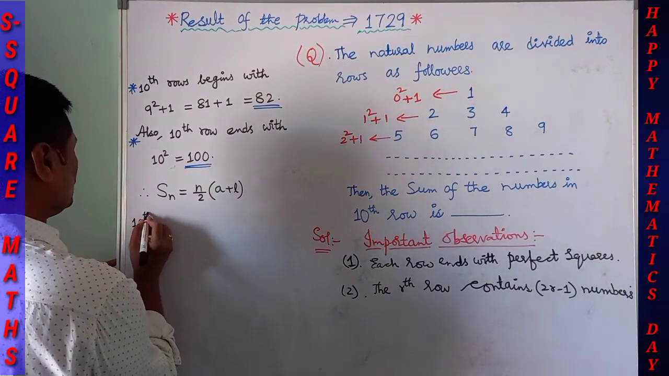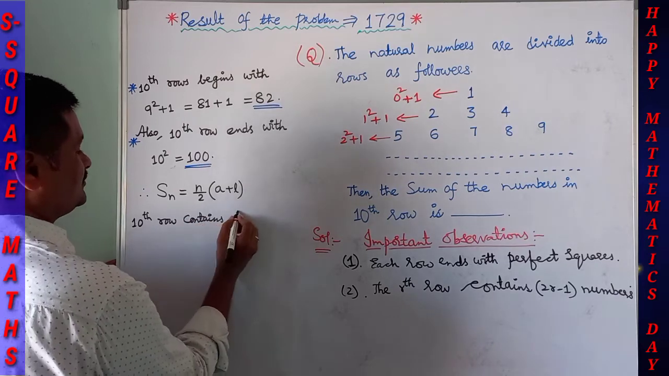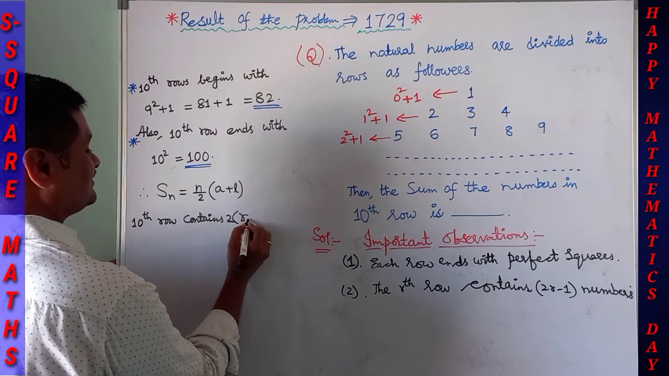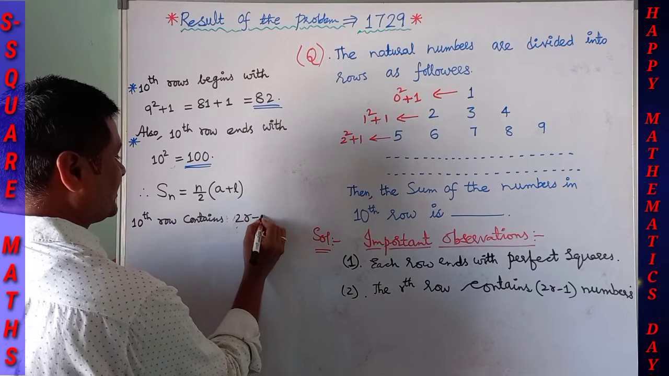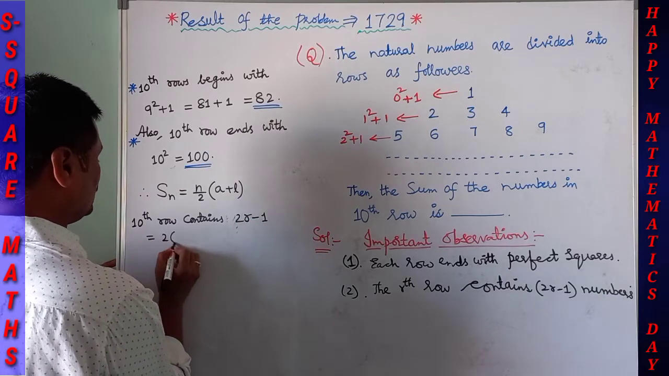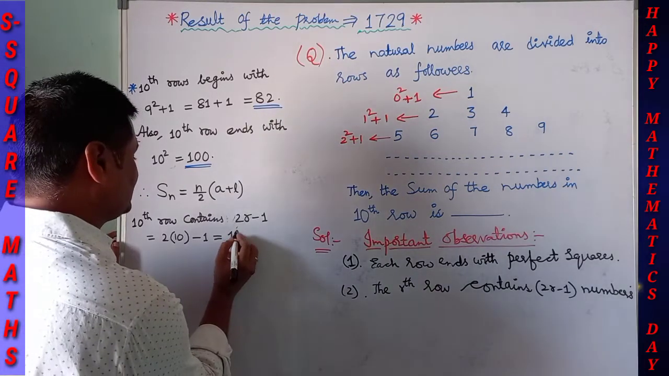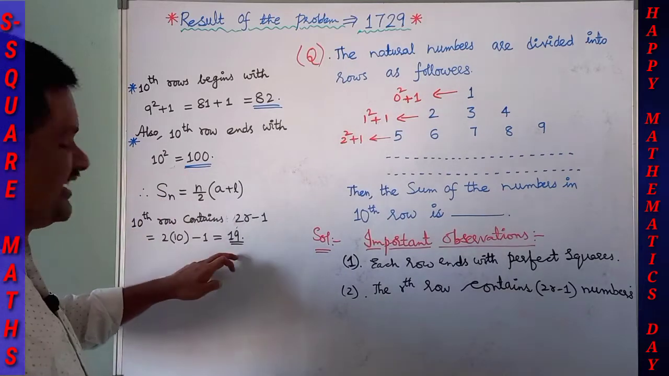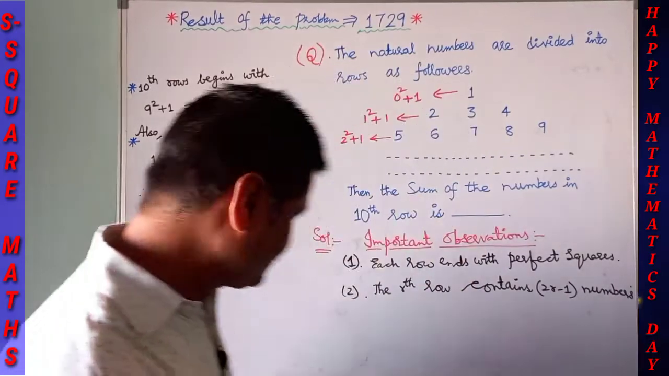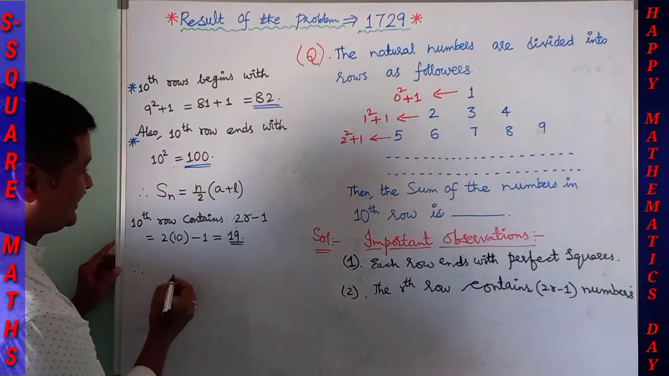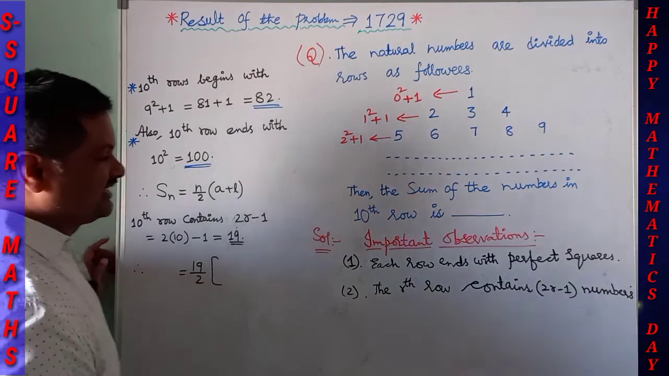So the 10th row contains 2r minus 1, which is equal to 2 into 10 minus 1. 2 into 10, 20, minus 1 is 19. So here n stands for 19. Therefore, I can say that the sum of the numbers in the 10th row is given by 19 by 2 into A plus L.